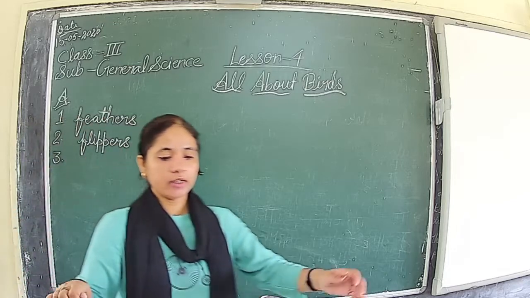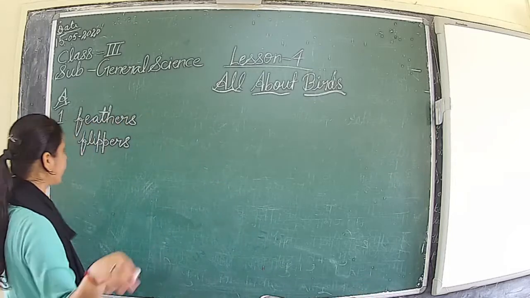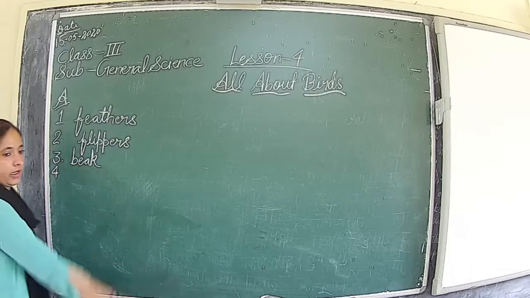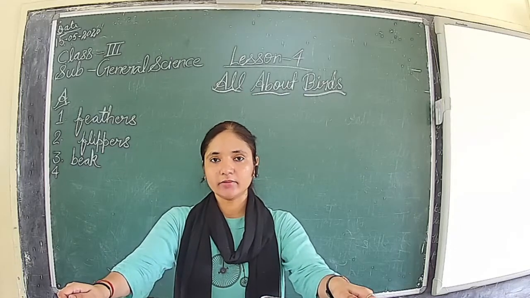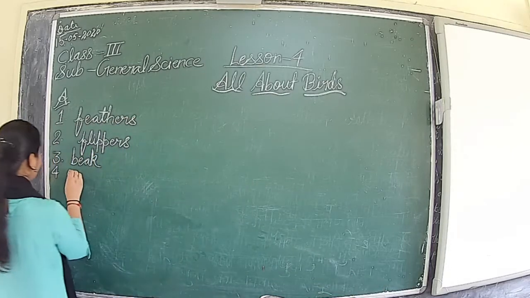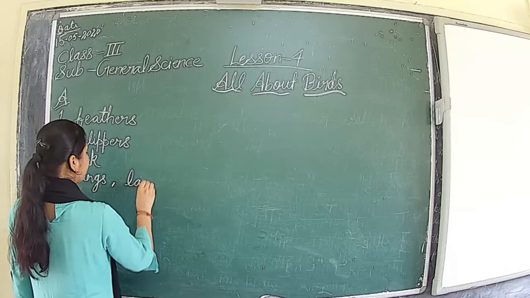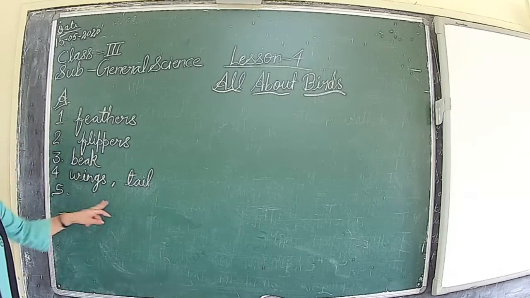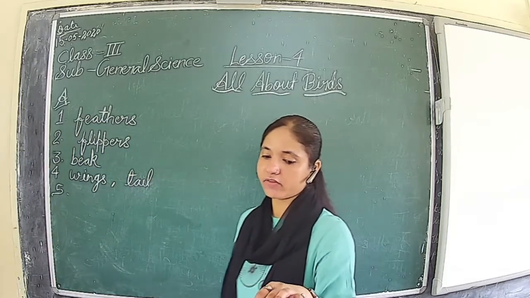Birds have a dash to eat their food. Birds have a beak to eat their food. Next, flight feathers are found on the dash and dash of the bird. Flight feathers are found on the wings and tail of the bird. Fifth one, birds fly with the help of dash movement of their wings.